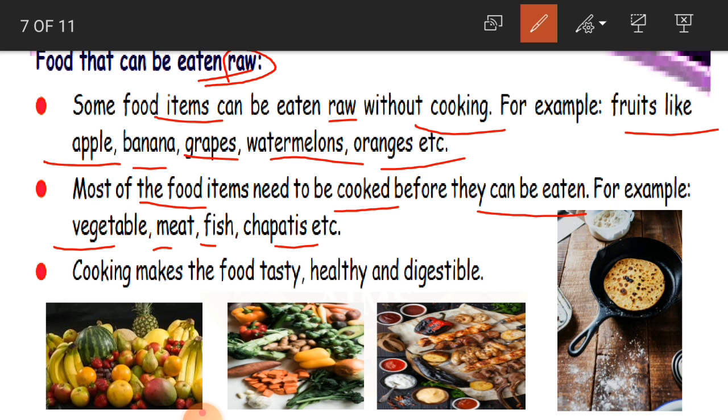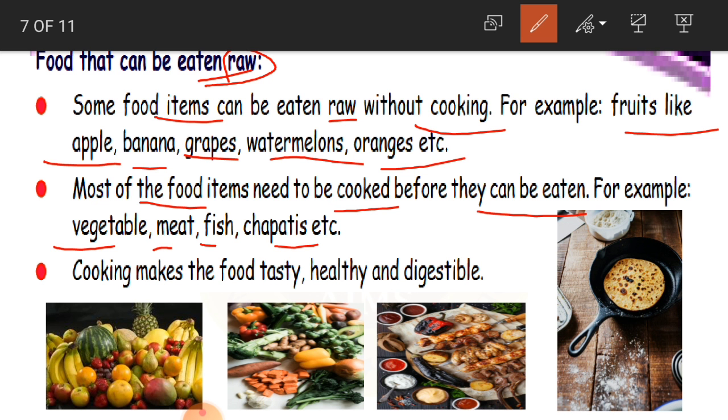So when it comes to vegetables, and some other plant products like wheat, rice, pulses and all that, we do not consume them raw. We have to cook it. Then only we can take it as food.